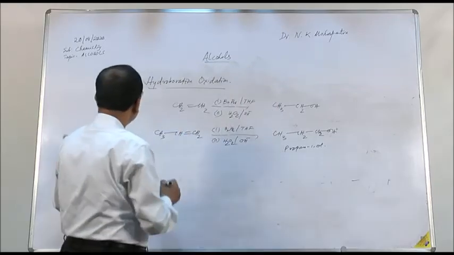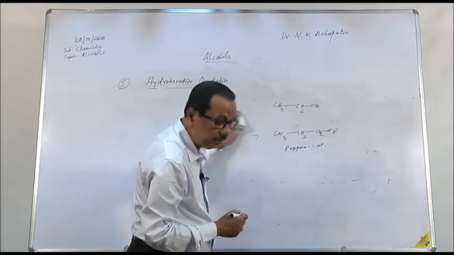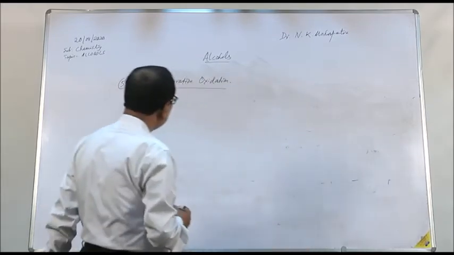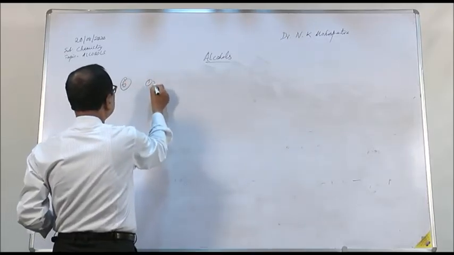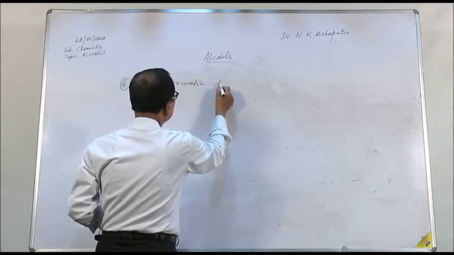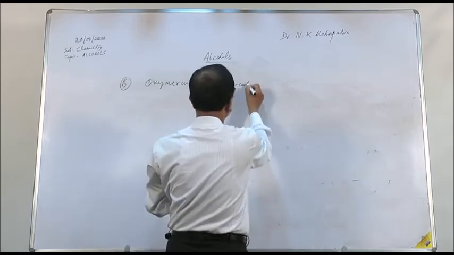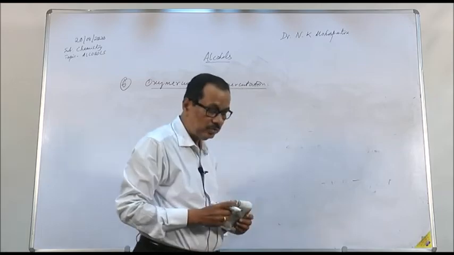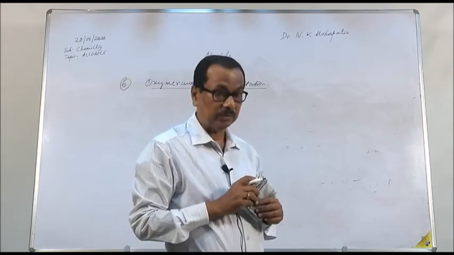Another method of preparation is oxymercuration-demercuration. This is a special type of reaction where an alkene is treated with mercuric acetate.